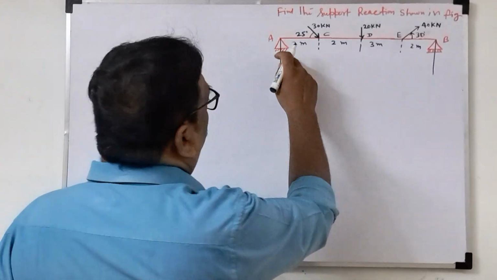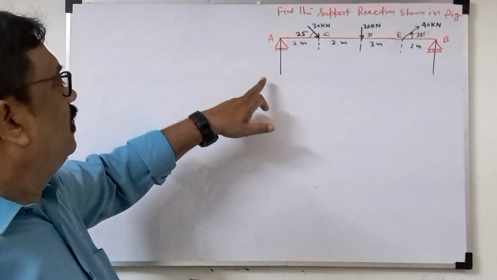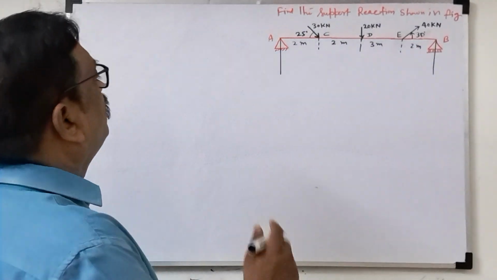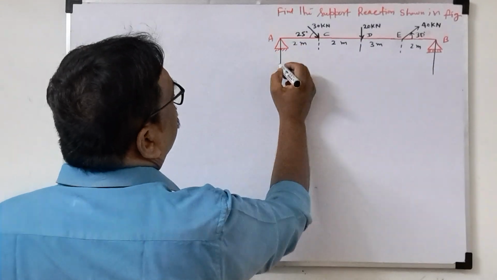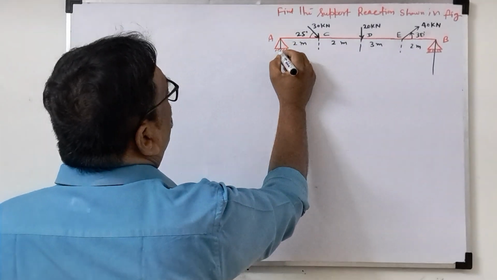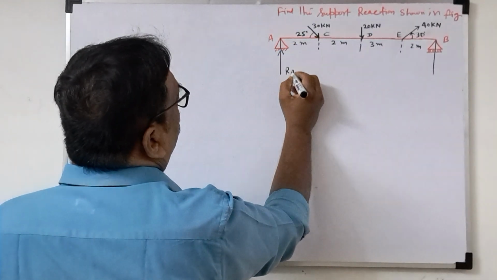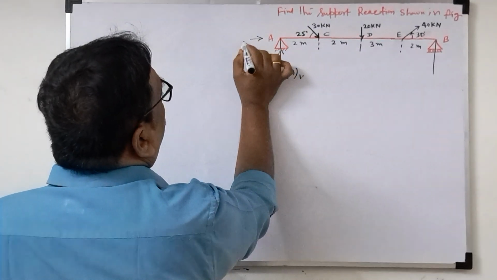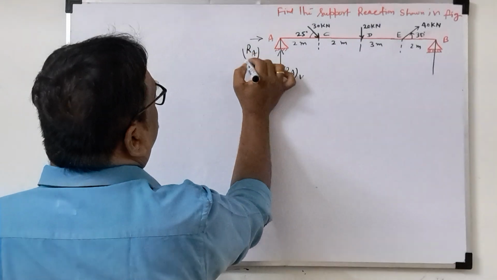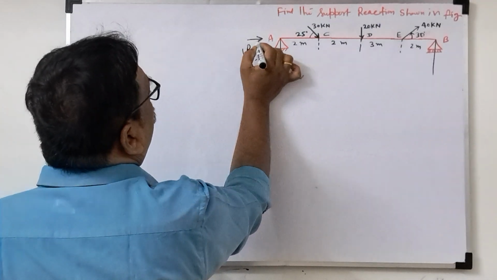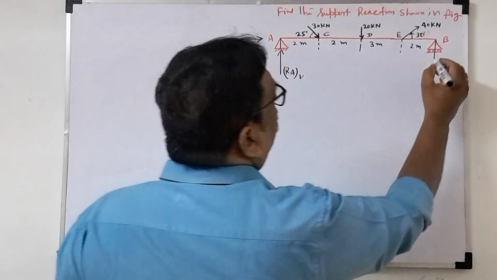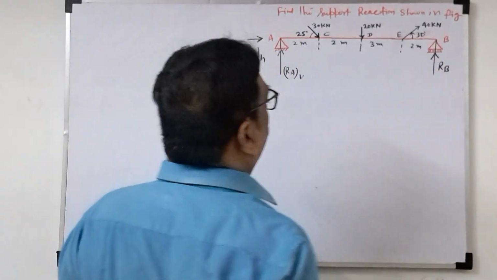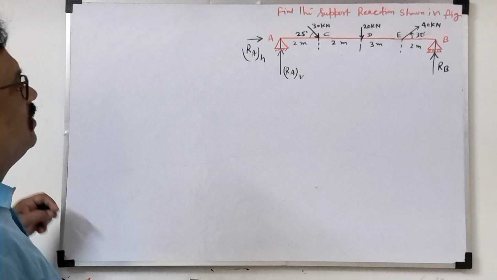So already you know the hinge support has two reactions, vertical and horizontal. The roller support has only a vertical reaction, that we should know. So here, at the hinge support we have two: RAV, and one horizontal force I am taking, RAH. So two reaction forces will be there in the hinge support, and the roller support has only one vertical reaction force, RB. So how to find this?